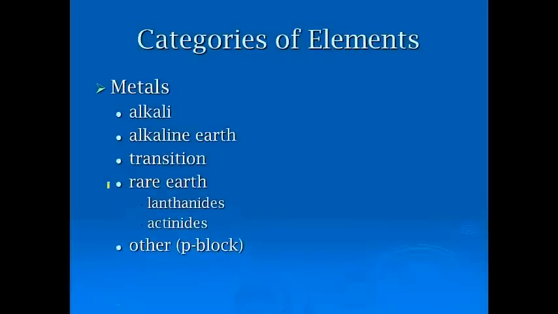All right, now for categories, some of these we've talked about, but for the metals, we split them up even further into the alkali metals, which are group 1, alkaline earth, which are group 2, the transition metals, which are mostly all of our D block elements, and then our rare earth elements, which fall in the F block, which are the lanthanides and the actinides. And our group 1s and our group 2s are all in the S block.